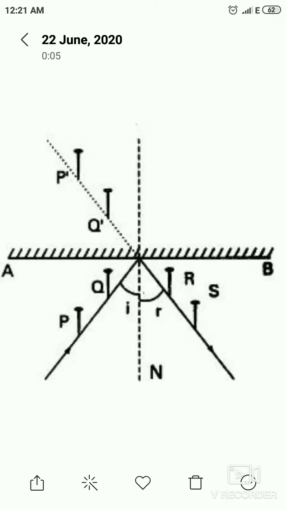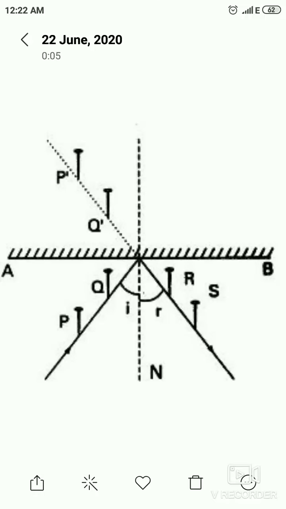The next step is to draw small circles around each pinhole using a pencil to mark their positions. Next, join R and S and produce the line to meet AB at O. Let this line be YO. Y is obtained by joining R and S, which is not shown in the picture.